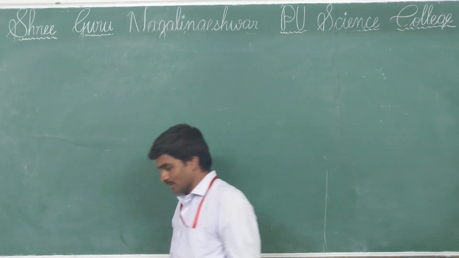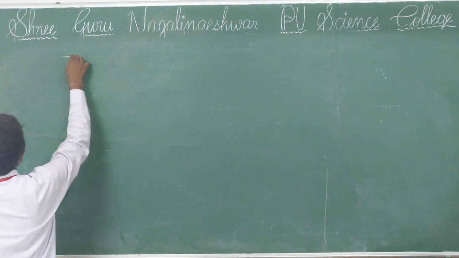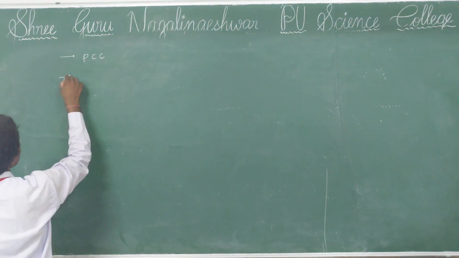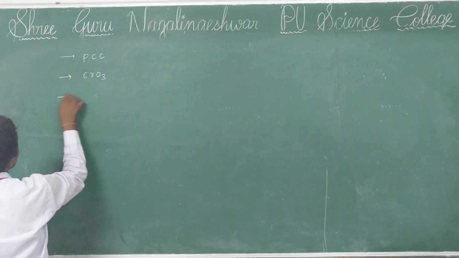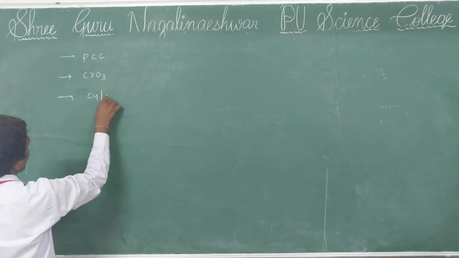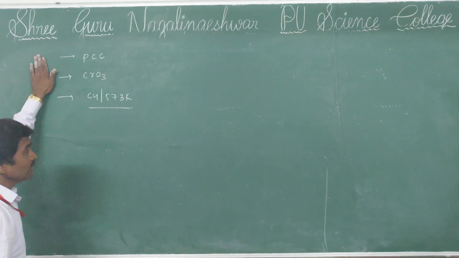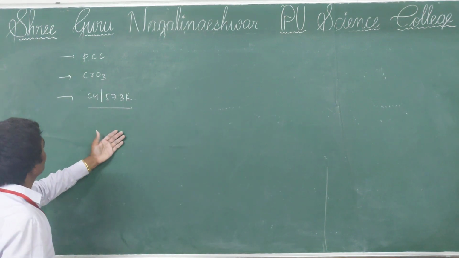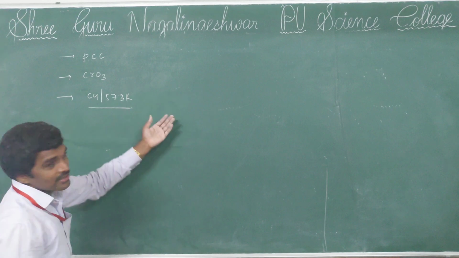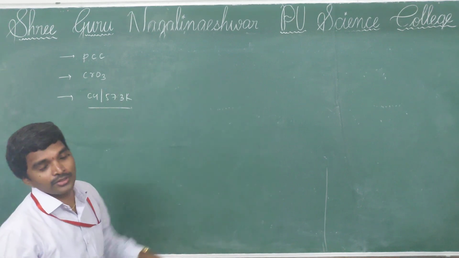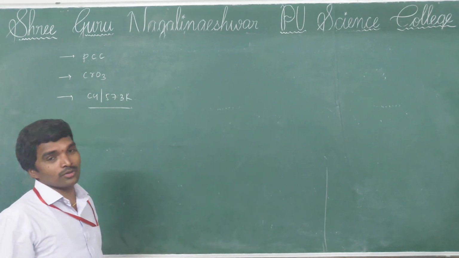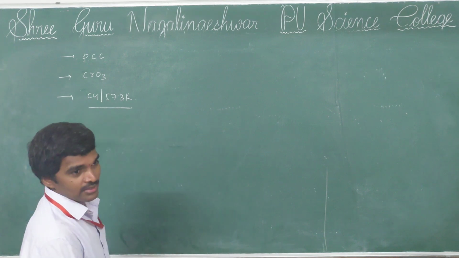Three reagents are there. First one, PCC. Second one, CrO3. Third one, copper at 573 Kelvin temperature. These are oxidizing agents which oxidize the alcohol, forming aldehydes and ketones. So everything we'll discuss now.